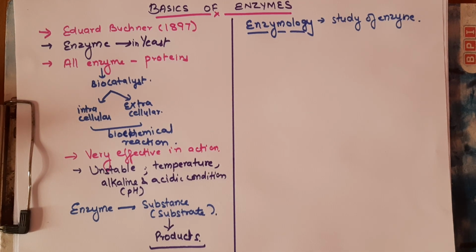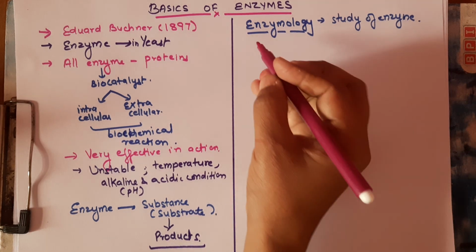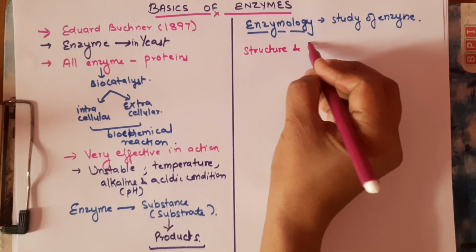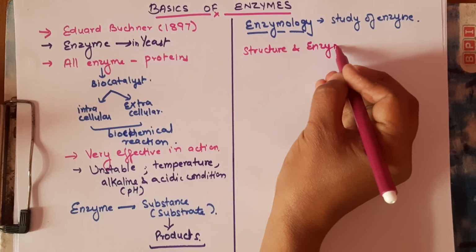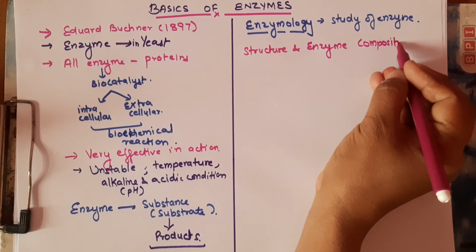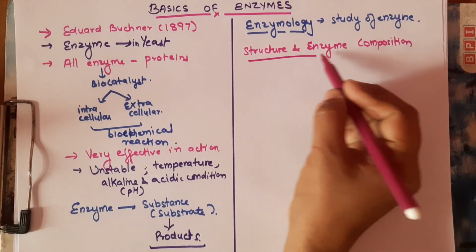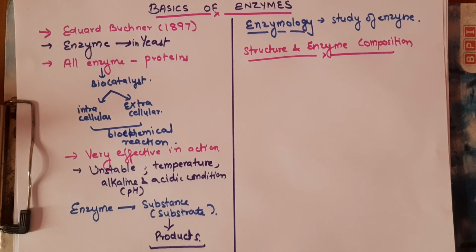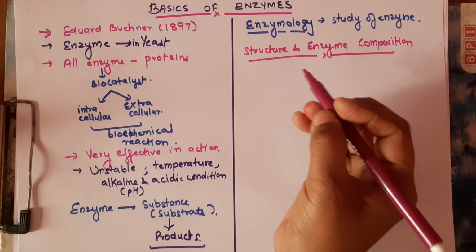Now let's quickly talk about the structure and composition of enzymes, because in order to understand how an enzyme catalyzes a reaction, we need to know what it is composed of. Enzymes are made up of proteins.